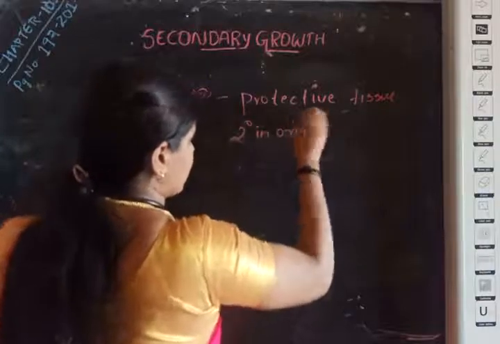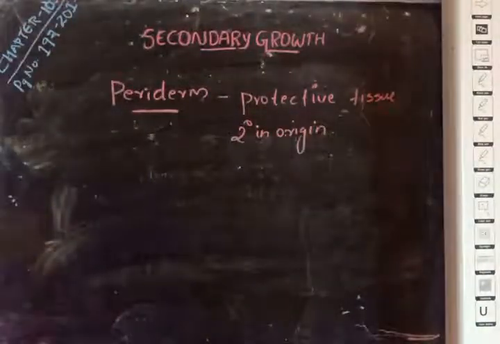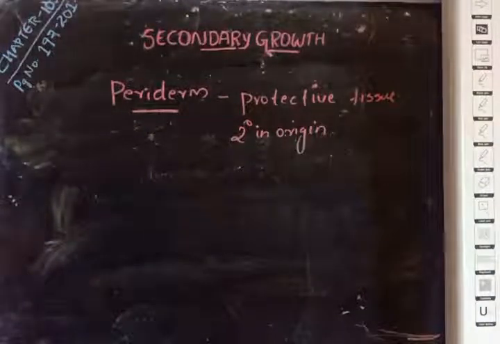During secondary growth, the periderm is formed. It is a protective tissue, and it replaces the epidermis and primary cortex, and protects the secondary tissues.